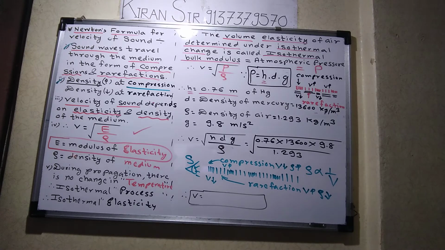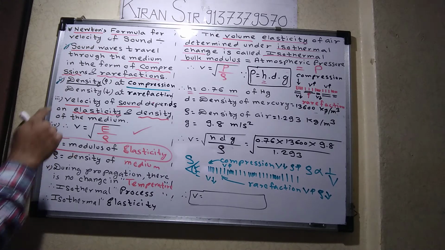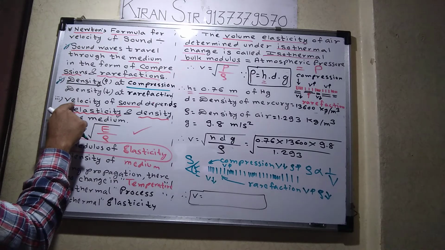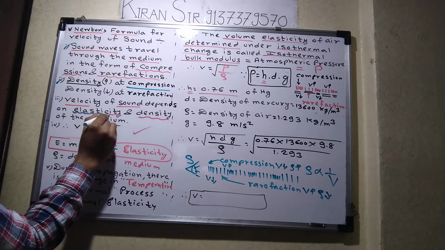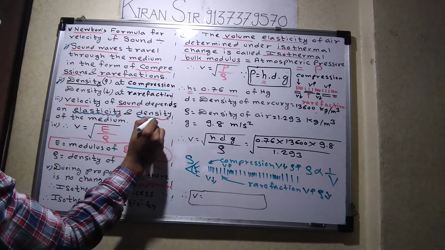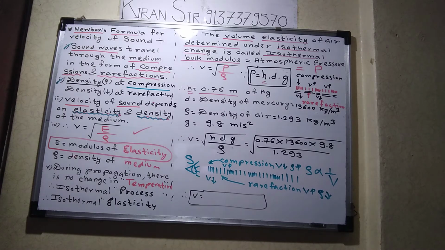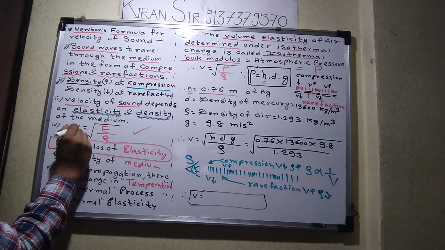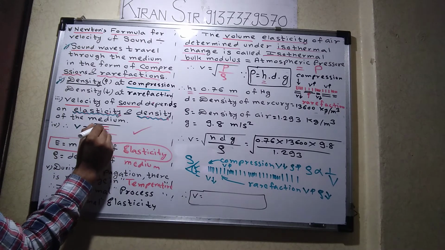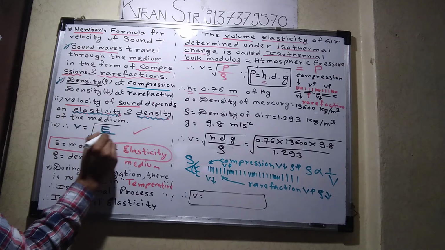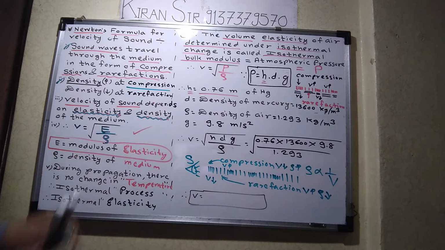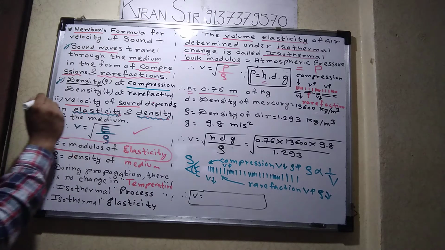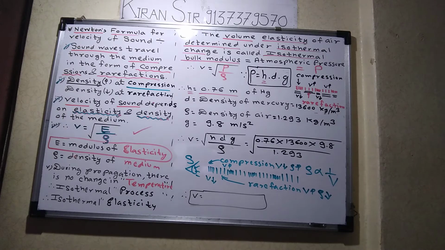Then the third point stated by Newton: velocity of sound depends on elasticity. This is a very important point. And density. Velocity of sound depends on elasticity and density. Directly you put the formula: v equals under root of E upon rho. E is called modulus of elasticity, and rho is the density of the medium. That is your third point.